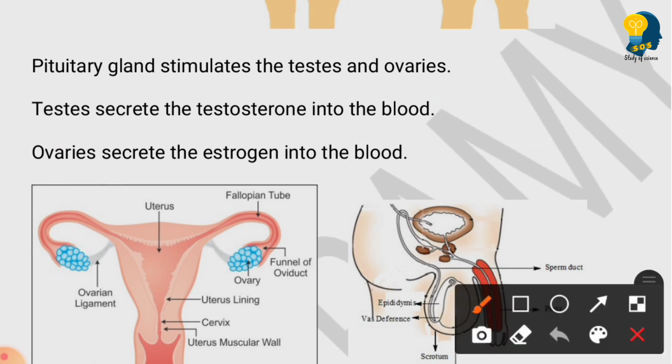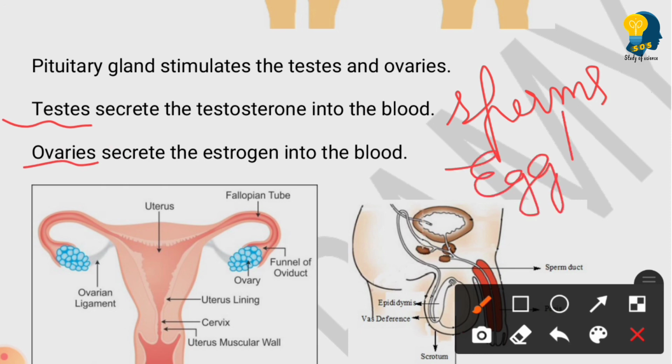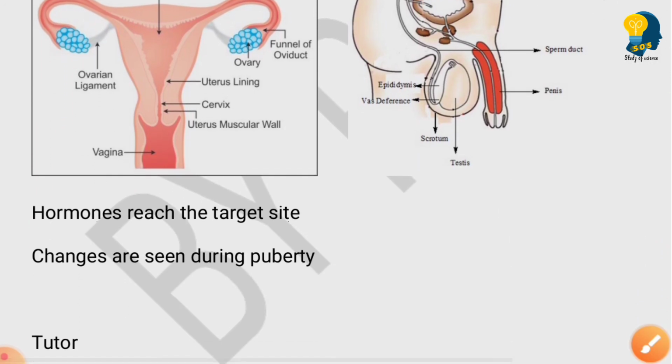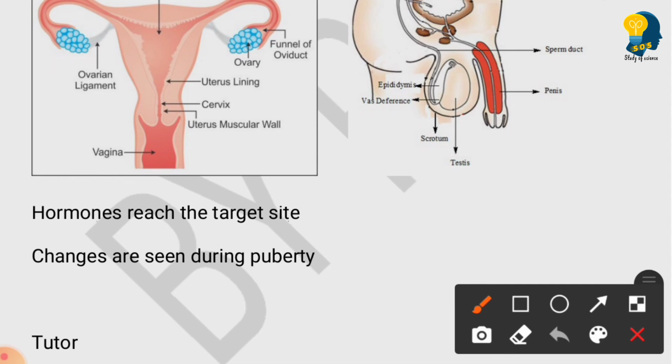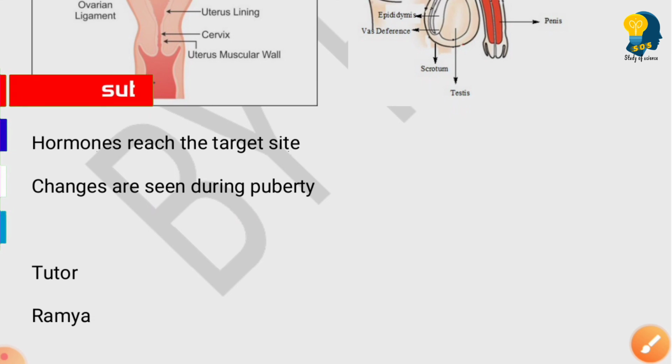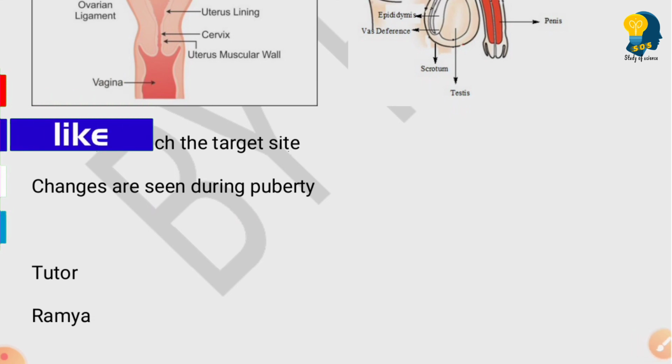Clear? See, apart from these hormones, testis releases the sperms. Ovaries release the eggs, which are also called ova. Clear? So these are the most important things which you have to understand. So when the hormones are released, where do they reach? They reach the specific targeted site. Correct? See, as a result of this, we can see changes in both the male and female when they enter puberty. Clear? I hope you have clearly understood about the reproductive functions and how these reproductive functions are initiated by the hormones.